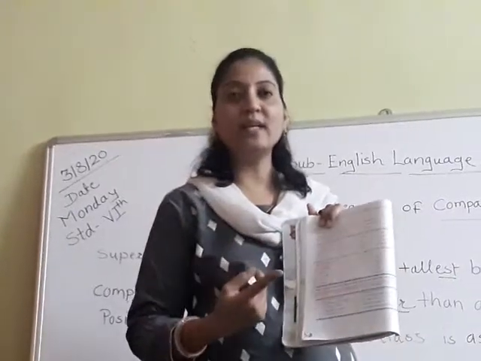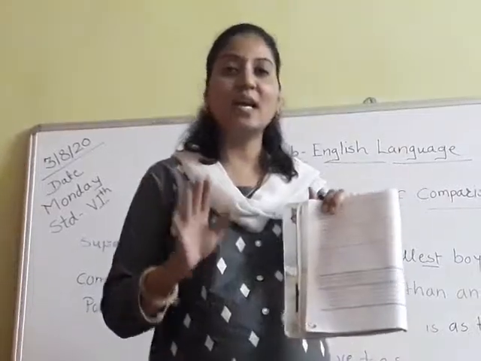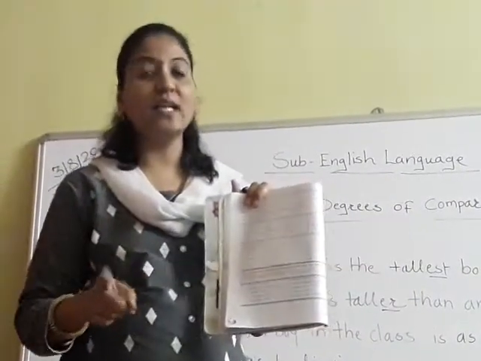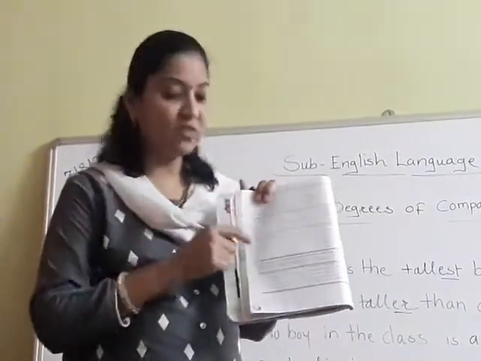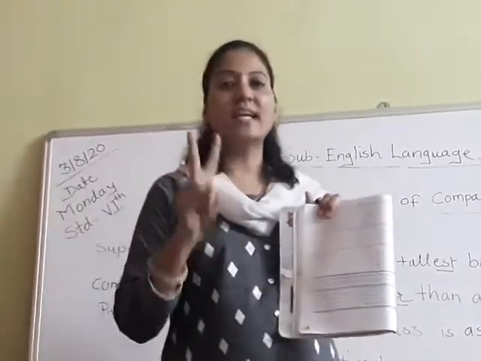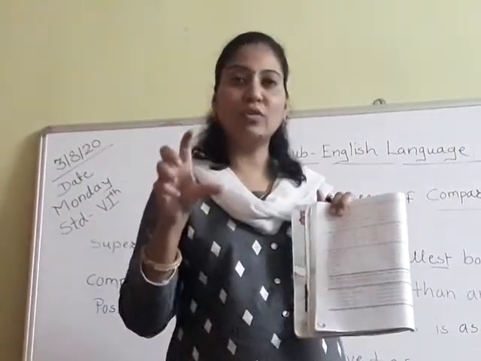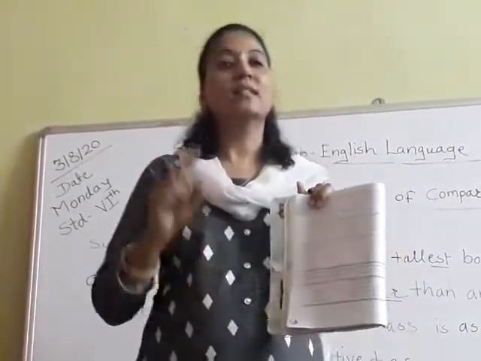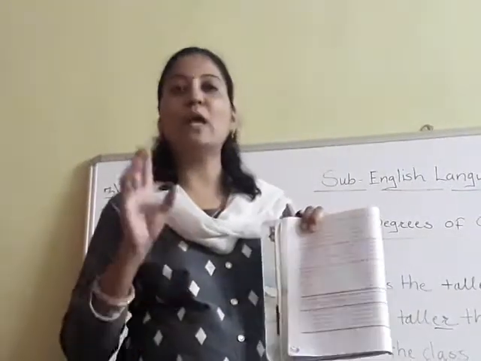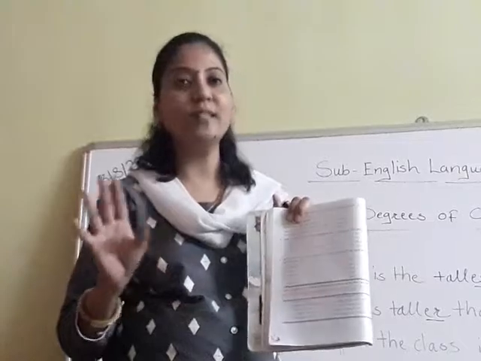Again I am repeating, don't make me any phone call or don't ask me anything. I am telling you again and again, you have to write down these three questions in your notebook. Then the second thing you have to do is take a photograph of that, and the last thing you have to do is send the answers to my WhatsApp number.